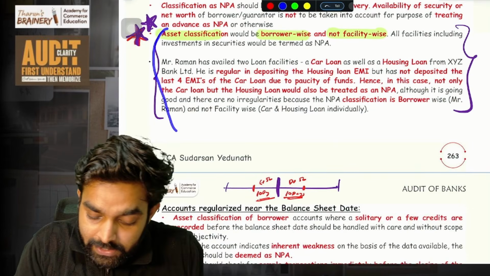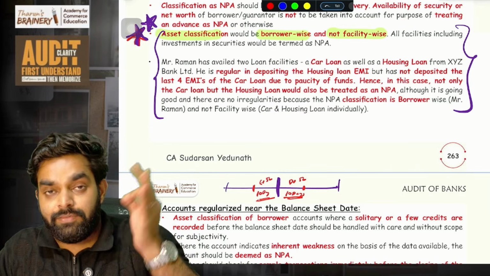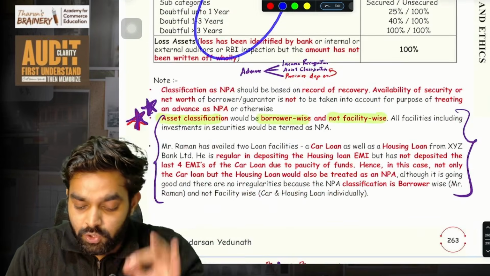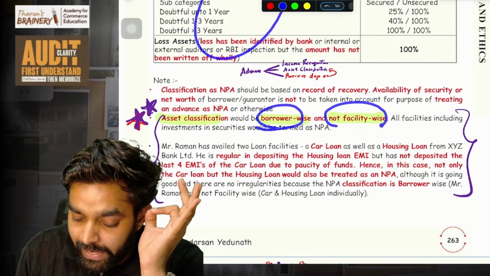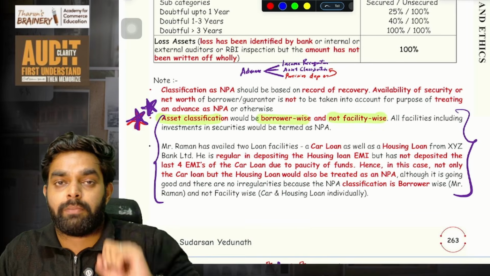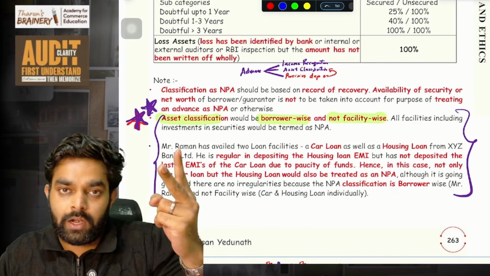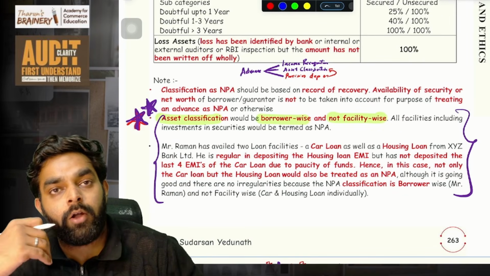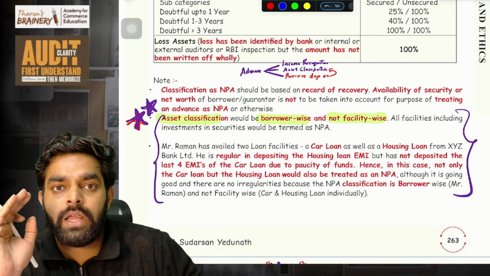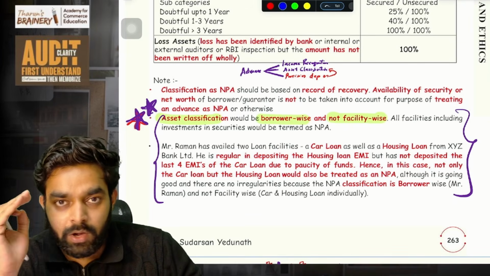Another most important thing you have to understand is asset classification. Classification should be borrower wise and not facility wise. If I have taken two loans from a bank, a home loan and a car loan, imagine I paid all the home loan EMIs on time, every month perfectly. But I have not paid the car loan EMI on time.